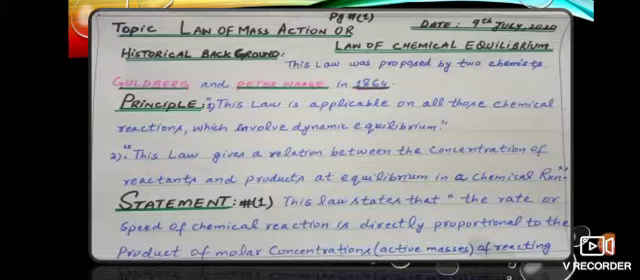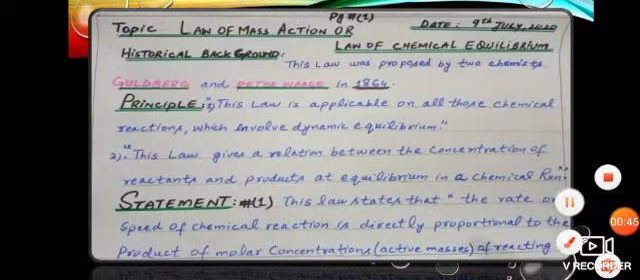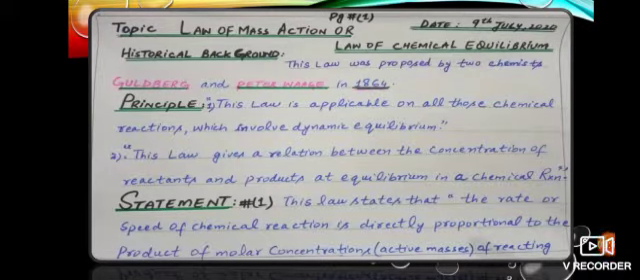This law is applicable to all those chemical reactions which involve dynamic equilibrium. In the same way, this law gave a relation between the concentration of reactants and products at equilibrium in a chemical reaction. Statement number 1 of law of mass action. This law states that the rate or speed of a chemical reaction is directly proportional to the product of molar concentration or active masses of reacting substances.